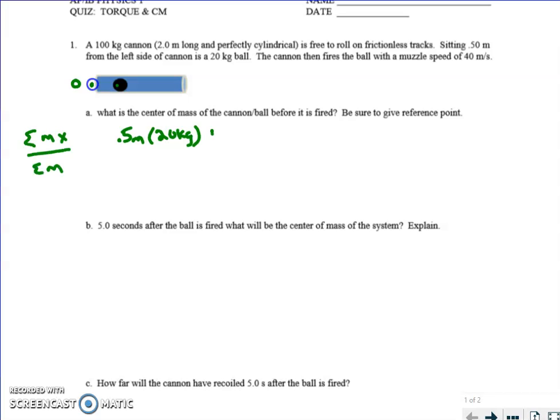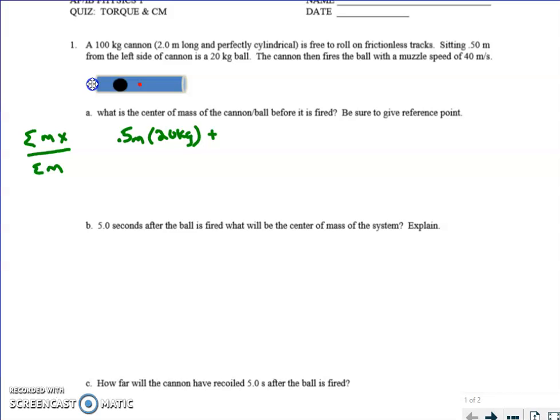Okay, now here's a part where many kids make a mistake. How far away is the cannon itself, the barrel, from that center of mass? Well, the cannon barrel is located right there at its center of mass. In other words, I can reduce this whole barrel to that one point, independent of the ball.